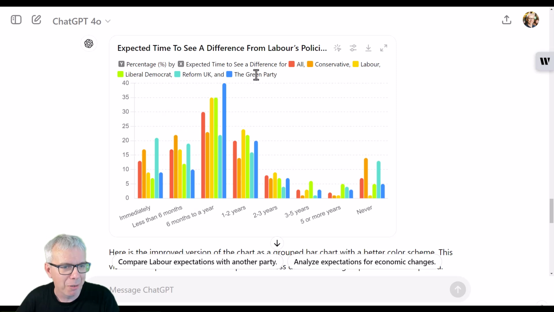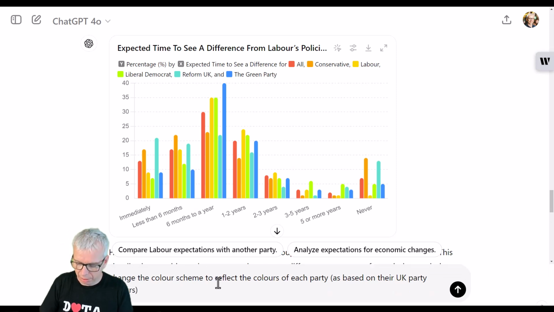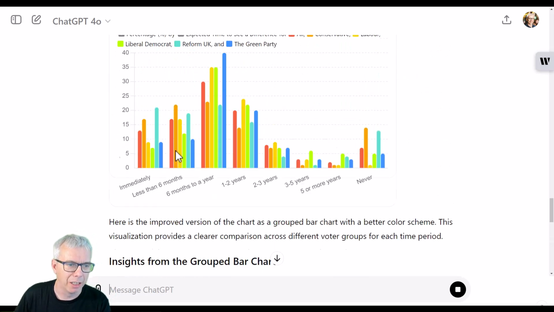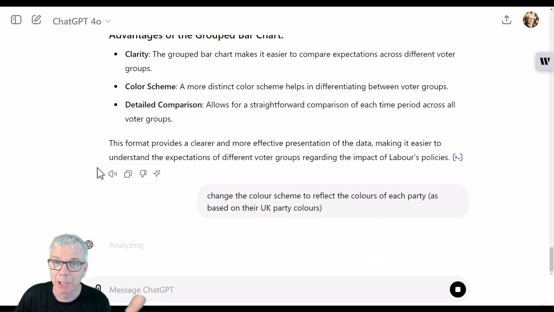What we could do, I'm going to see if I can change this to use the colours for the party. So Conservative blue, Labour red, Libs yellowish, Reform is about right, and Green would be green. And change the colour scheme to reflect the colours of each party as based on their UK party colours. Is it Control Enter? It is Control Enter. So now I'm going to expect the same chart, which I don't really like actually. I want the grouping to be the other way. But let's see if it can at least create a chart and pick up the colours of the parties without me specifying them.